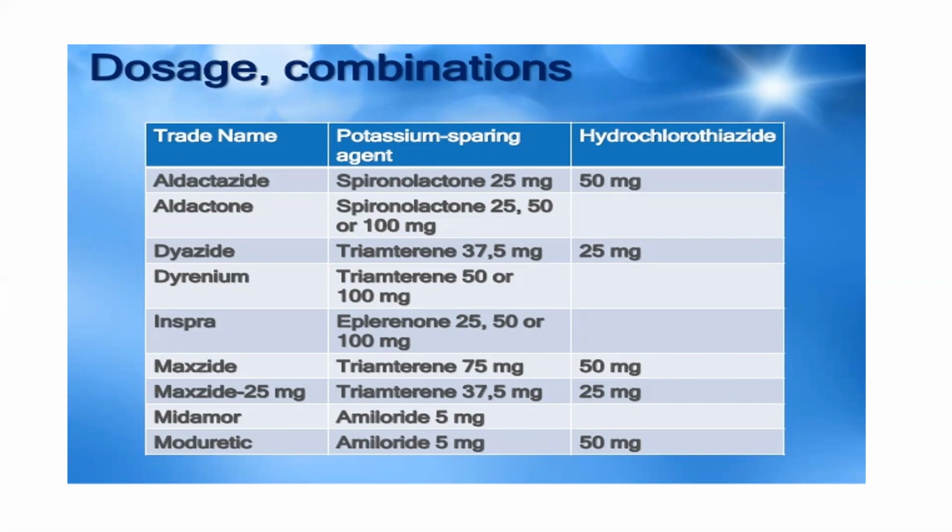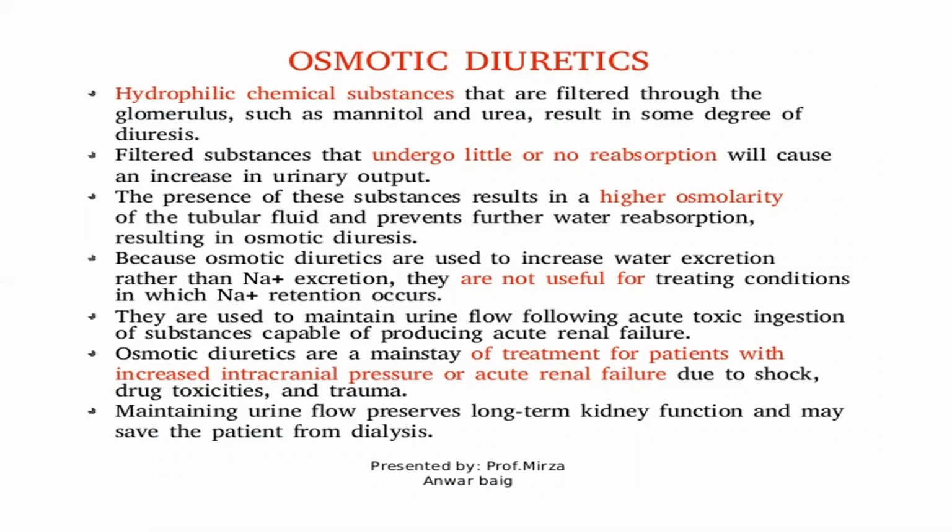Doses and combinations of the thiazide drugs and potassium sparing drugs, with trade names of potassium sparing agents: aldactone, diazide, dyrenium, inspra, maxzide and maxzide 25 mg, midamor, and moduretic. The potassium sparing agents are spironolactone, triamterene, amiloride, and hydrochlorothiazide, in doses of 50 mg, 25 mg, 50 mg, 25 mg, and 50 mg.